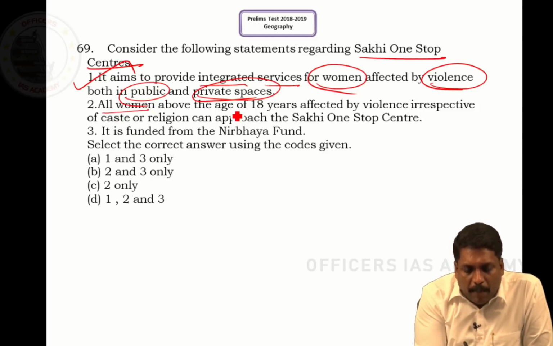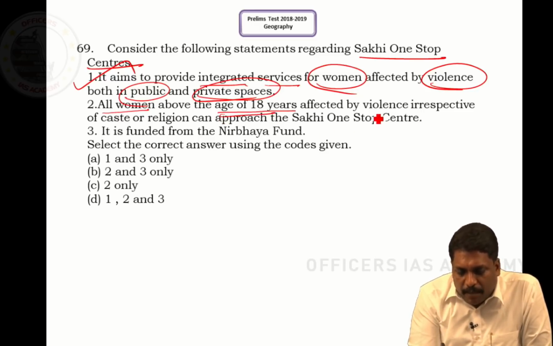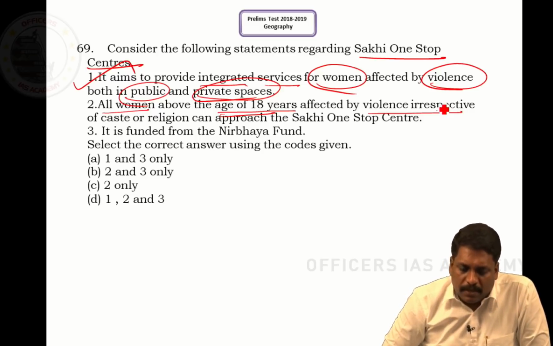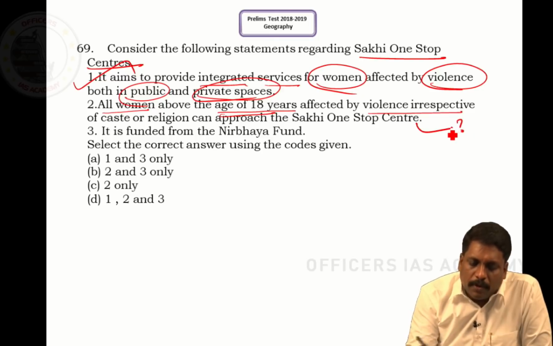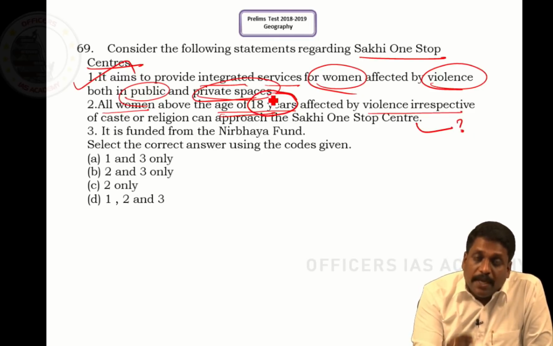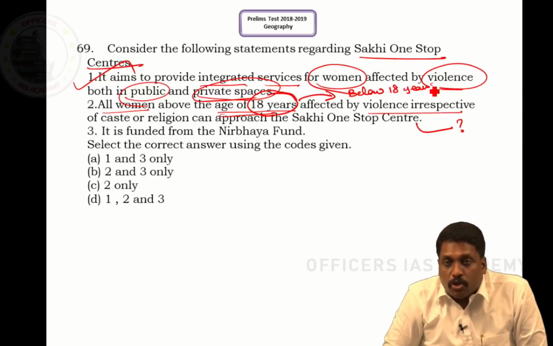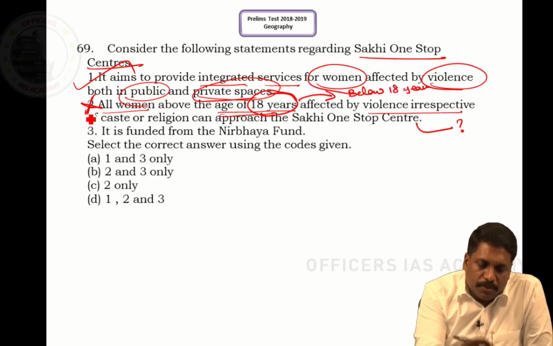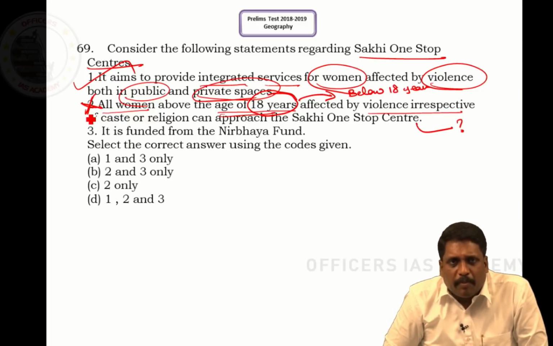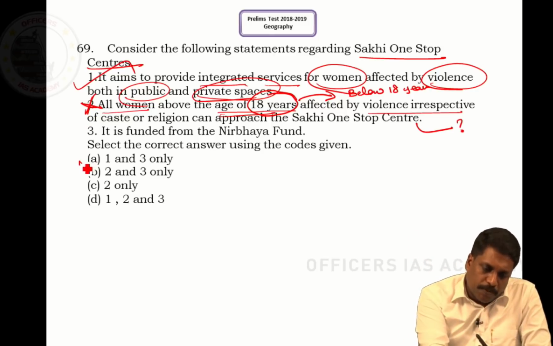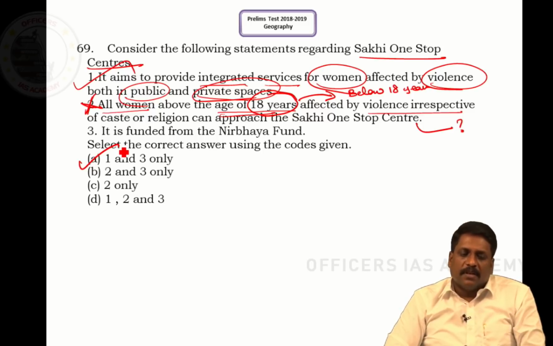All women above age of 18 affected by violence, irrespective of caste or religion, can approach the Sakhi one-stop center. This is the place where you have to look cautiously, because it is not for women only above 18 years; even girls below 18 years are also included in this Sakhi one-stop center. It means statement 2 is not complete, statement 2 is wrong, right, sir? Now, what should be my answer? My answer should contain 1 but should not contain 2. Here itself I can go to the option. The option says it is 1 and 3, right, sir? And of course, going by the third statement, it says it is funded from Nirbhaya Fund, right, sir?